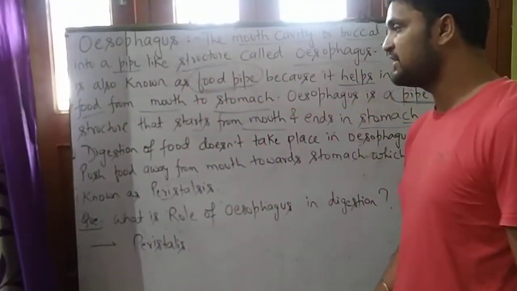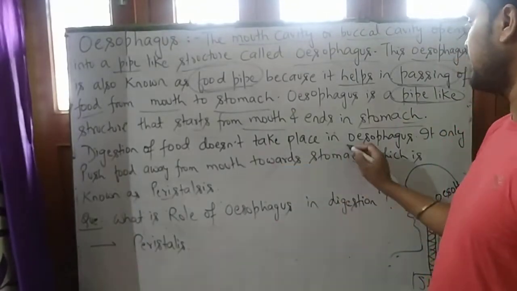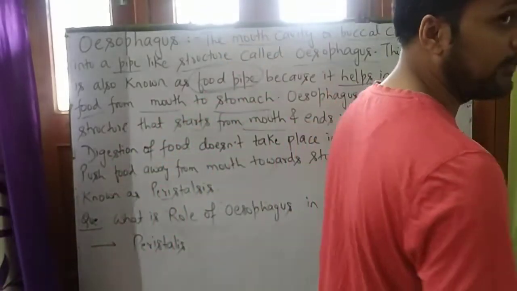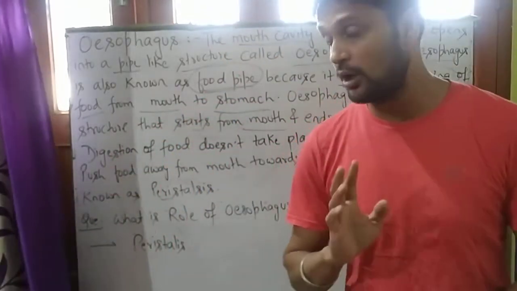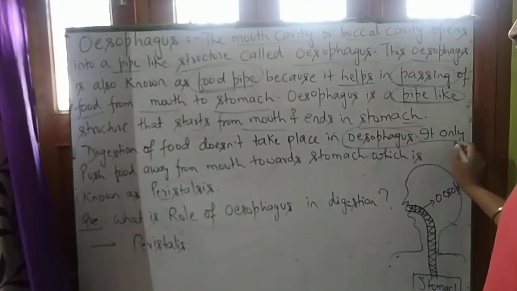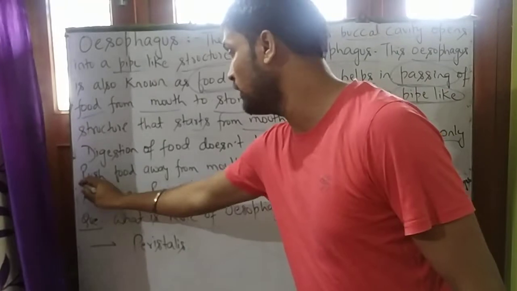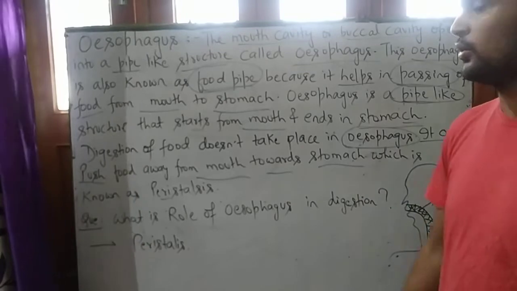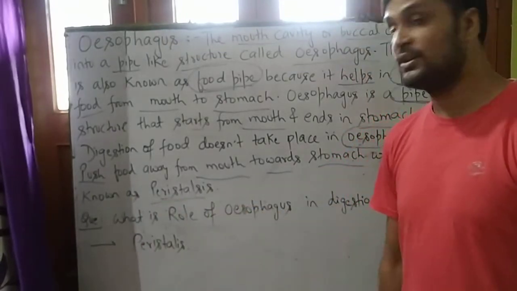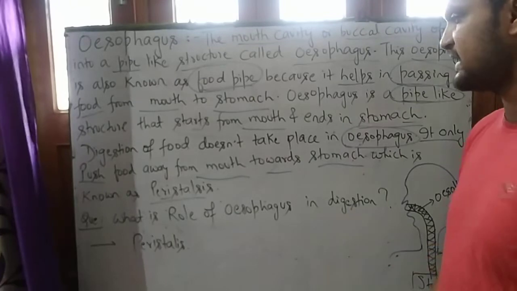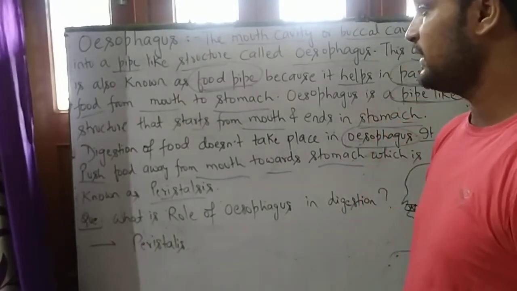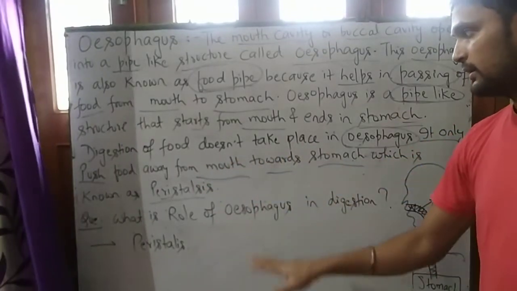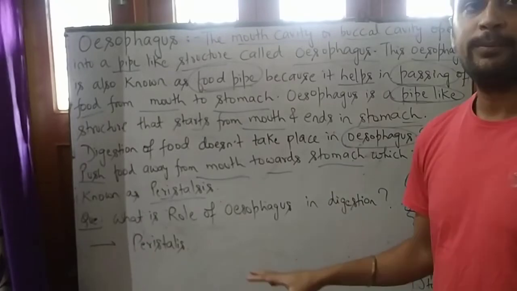So student, digestion of food does not take place in esophagus. Don't get confused that digestion of food takes place in esophagus. It does not take place in esophagus. It only pushes food away from mouth towards stomach, which is known as peristalsis. What is the role of esophagus in digestion? So esophagus help to push food from mouth towards stomach, and this process is known as peristalsis.